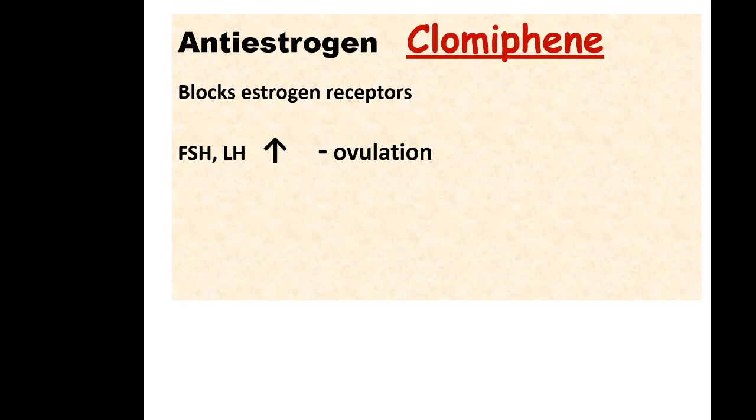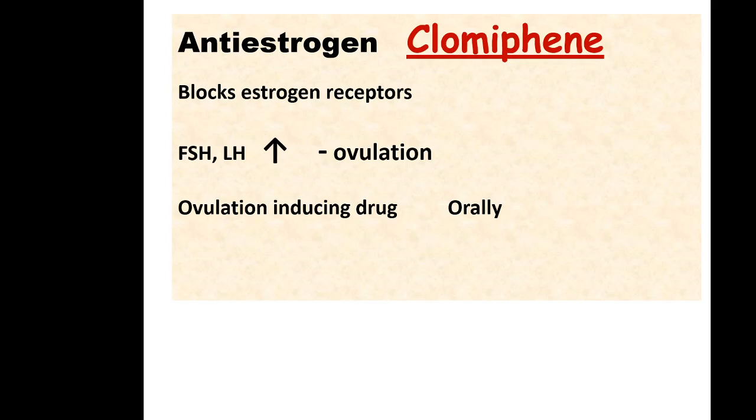By blocking the estrogen receptor, there will be more and more release of FSH and LH. That FSH and LH will stimulate ovaries and it will lead to ovulation. Remember, clomiphene is an ovulation inducing drug.